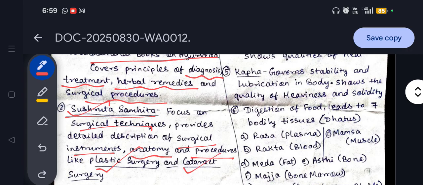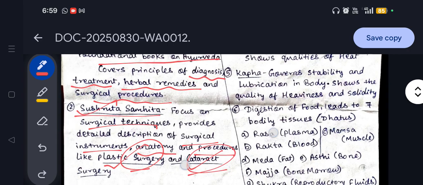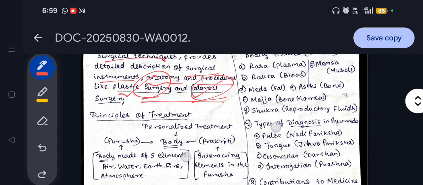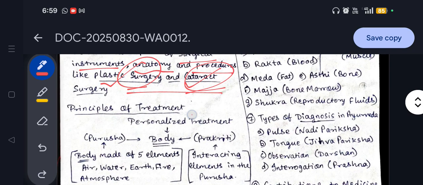And it is very proud to say that Sage Sushruta was the person who did the world's first plastic surgery and the world's first eye cataract surgery, and that's why he is very famous for this surgical concept related to Ayurveda. Now we will be focusing on the principles of Ayurveda, the treatment procedure in Ayurveda.